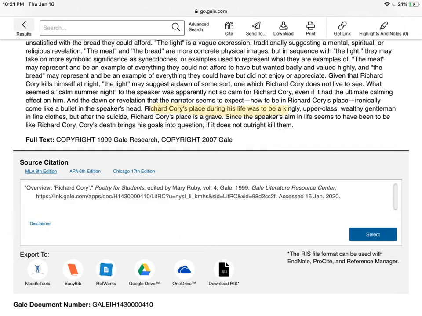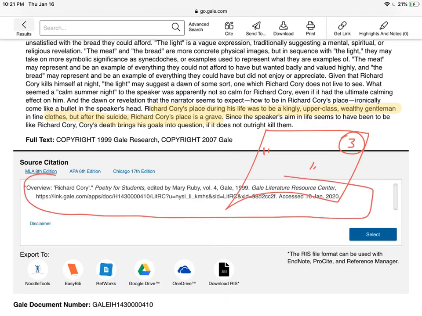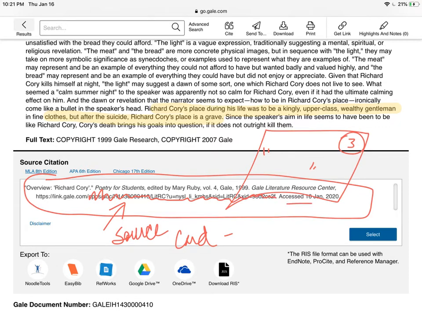Richard Cory's place during his life was to be a kingly, upper-class, wealthy gentleman in fine clothes, but after the suicide, his place is a grave. I like that. I'm going to make myself another note card, same number in the corner, number 3. I'm going to copy it verbatim, and I'll show you what it looks like in just one second. But because I'm at the end of the article, as luck would have it, I also have my citation right here too. So this is the perfect information that I'm going to need to put on my source card. But once again, remember, I can stop at the .com and skip this material and just conclude with the access date.